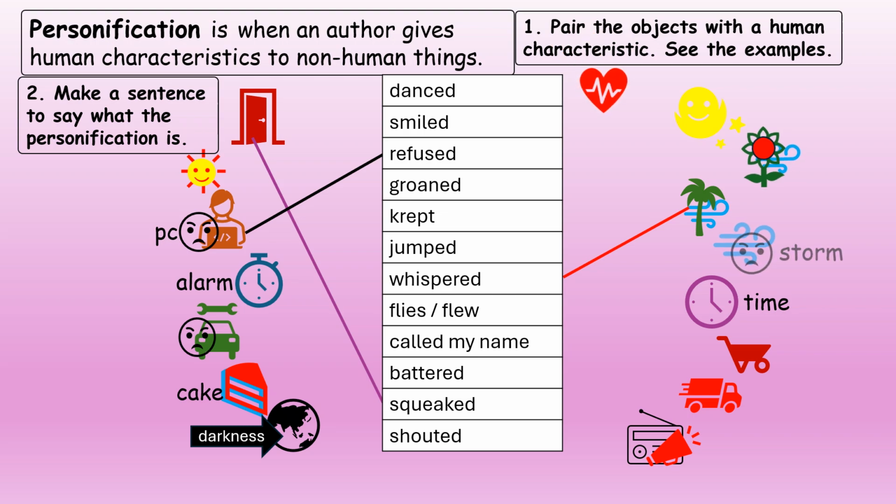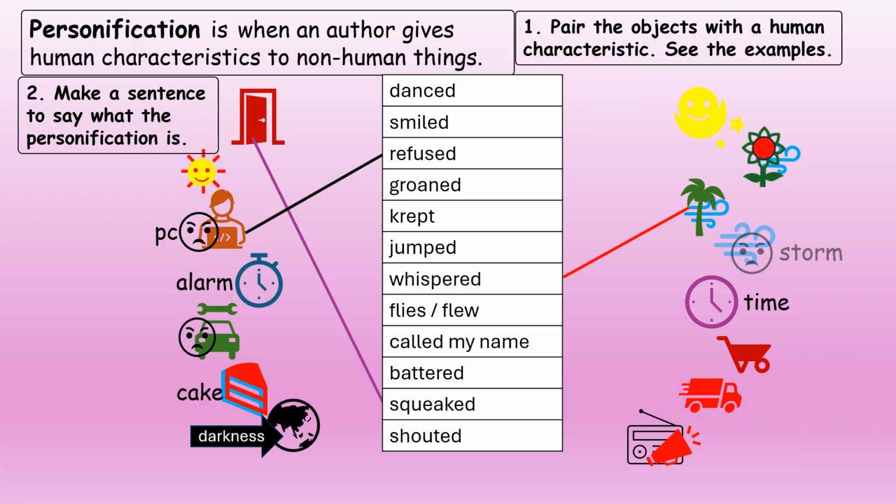Personification is when an author gives human characteristics to non-human things. 1. Pair the objects, there are 16 of them, with a human characteristic, there are 12 of them. See the examples. 2. Make a sentence to say what the personification is.